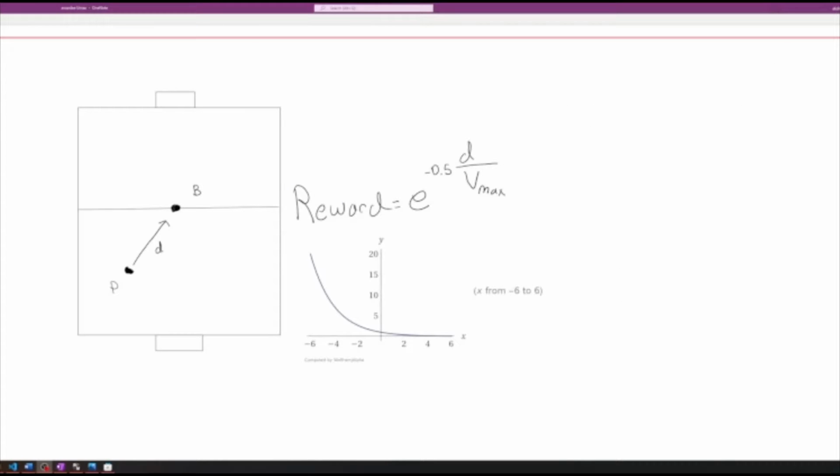So let's start off with the first experiment that I ran. The reward function for this model is the Euclidean distance reward function. And what that is, is a normalized distance that is an exponential raised to the power of a distance divided by the maximum attainable velocity of the car.